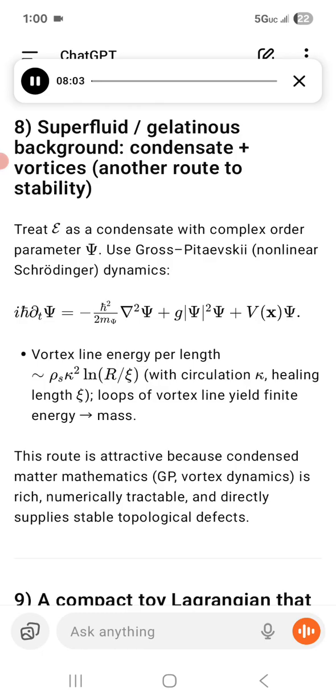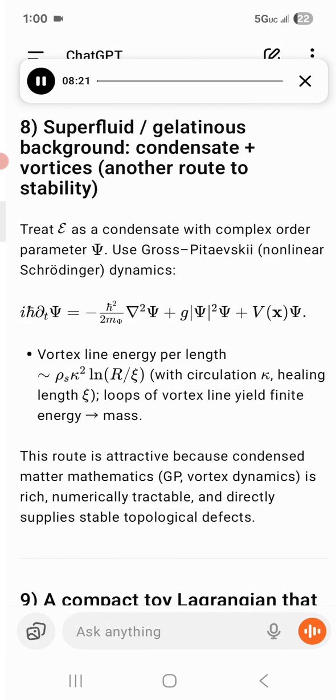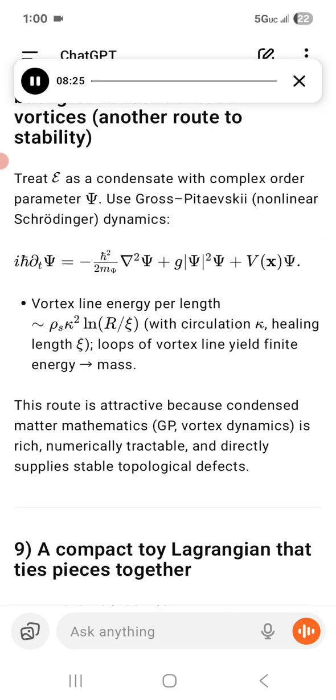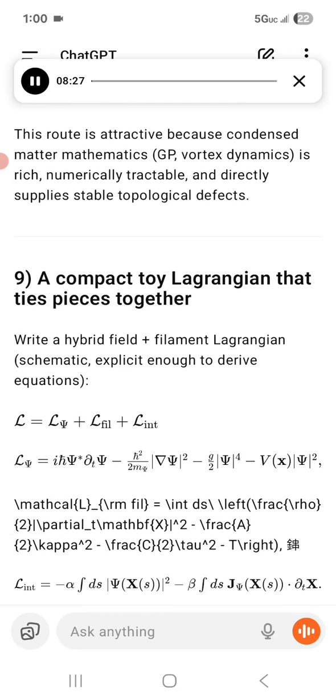Energy localized on vortices gives particle mass. Vortex line energy per length is about pi rho_s kappa squared ln(R over xi). With circulation kappa and healing length xi, loops of vortex line yield finite energy, mass. This route is attractive because the condensed matter mathematics, GP vortex dynamics, is rich, numerically tractable, and directly supplies stable topological defects.